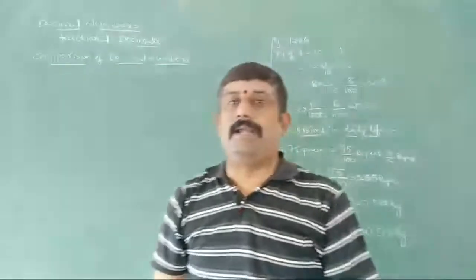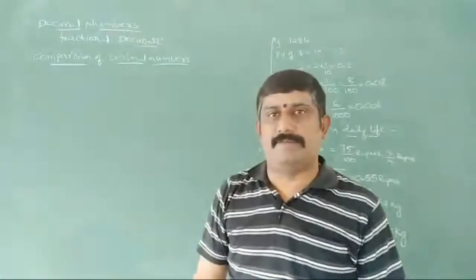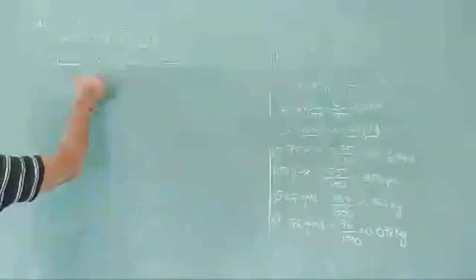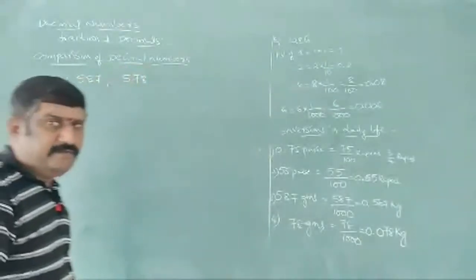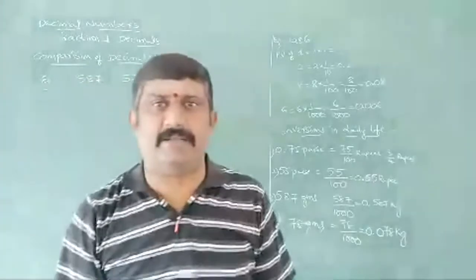Next one we are taking is comparison of decimal numbers. 587 and 578.